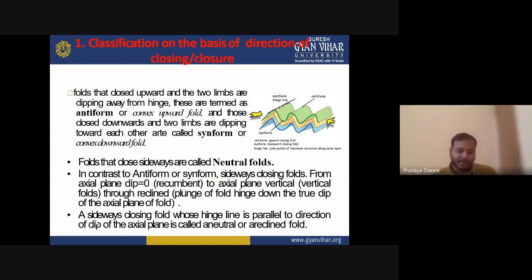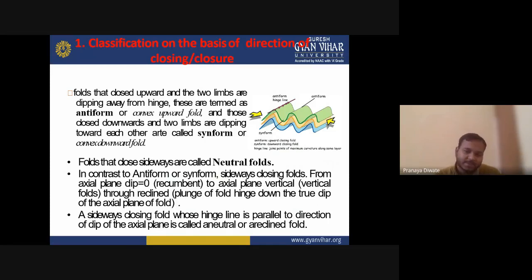In contrast to antiforms and synforms, sideways-closing folds range from an axial plane dip of zero, a recumbent fold, to a vertical axial plane, a reclined fold. A sideways-closing fold whose hinge line is parallel to the direction of dip of the axial plane is called a neutral fold.